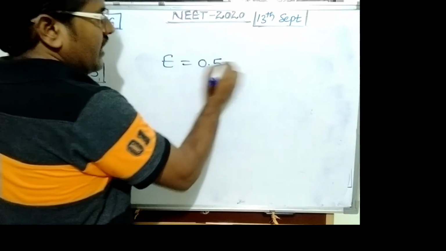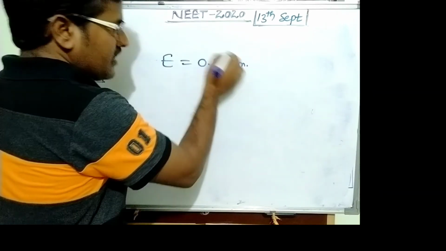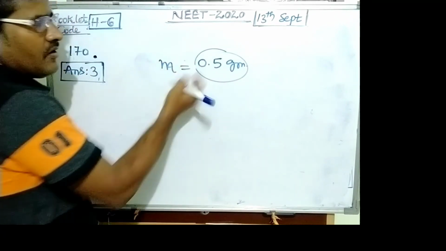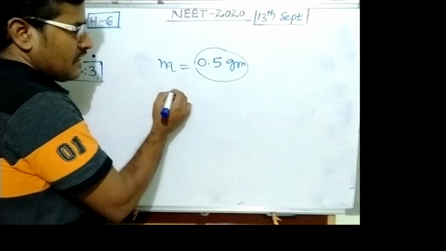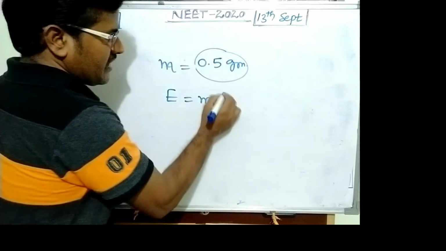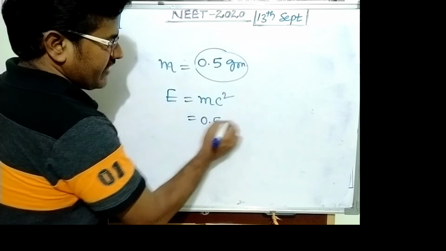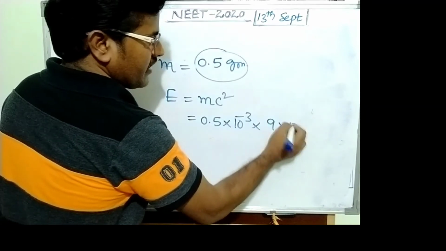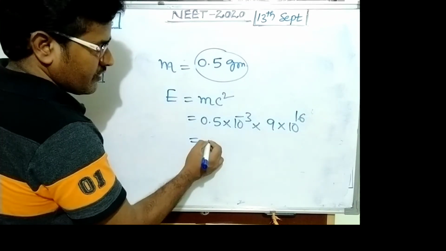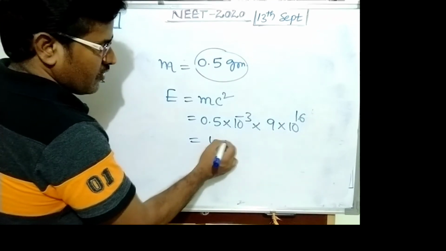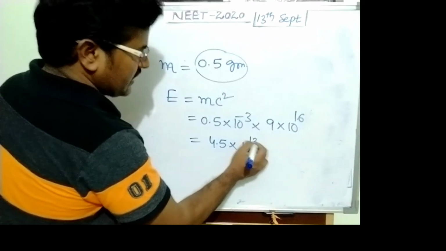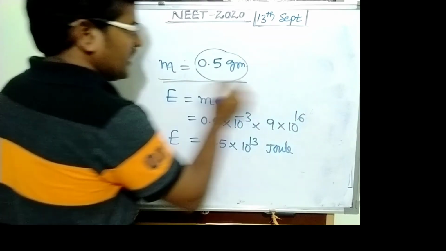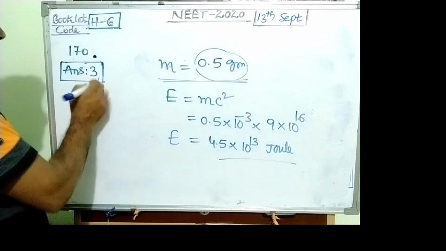Using the Einstein equation, we want the mass related energy. 0.5 gram of mass related energy equals mc square. 0.5 gram into 10 power minus 3, into c square, 9 into 10 power 16. Its value equals 4.5 into 10 power 13 joule of energy. This is the mass related energy. Answer is 3.